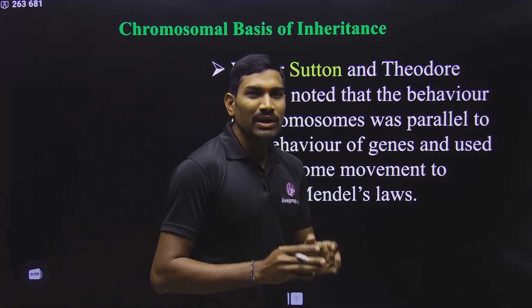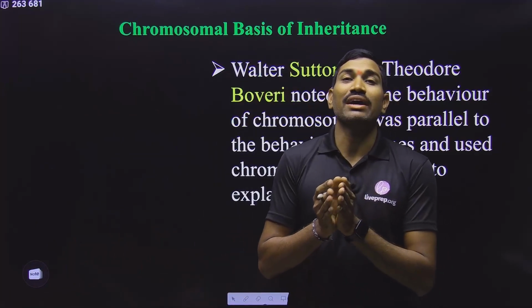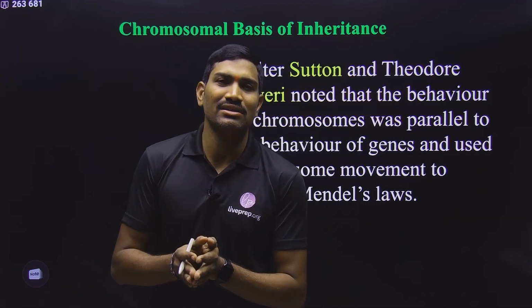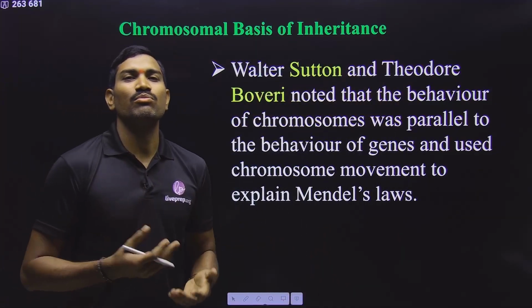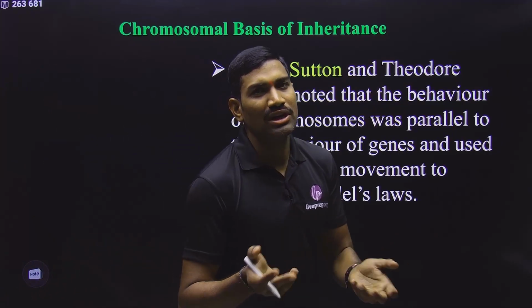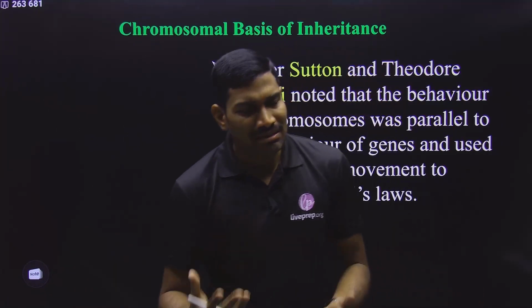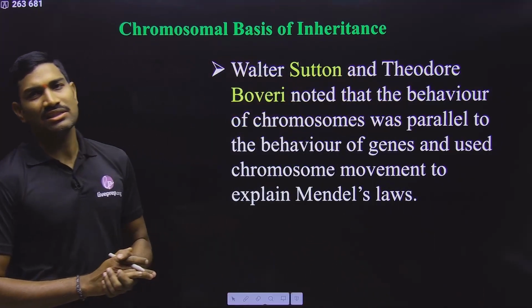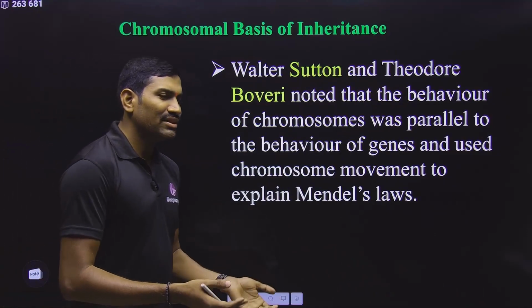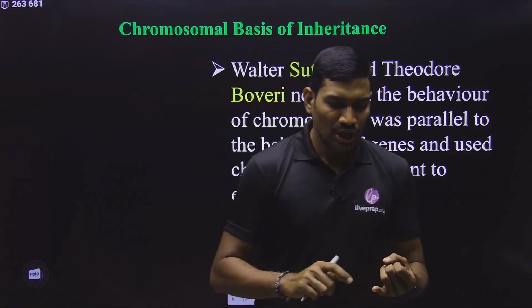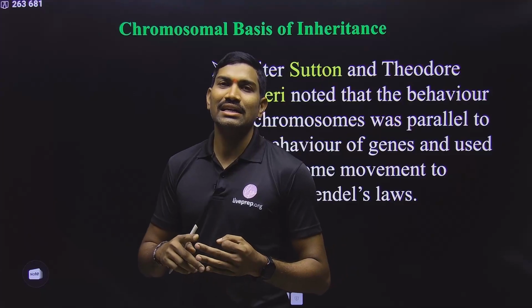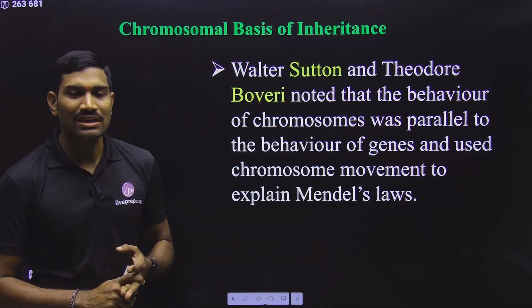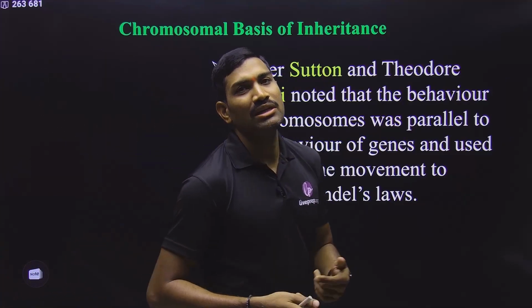And Mendel said that these are stable factors. If these are stable factors, where are they present, and what is their composition? These things were not explained by Mendel. So in this way, some important reasons they have mentioned in the NCERT. Please observe this. After that, they mention 3 scientists, Hugo de Vries, Carl Correns and Tschermak. These 3 scientists actually rediscovered Mendel's principles.